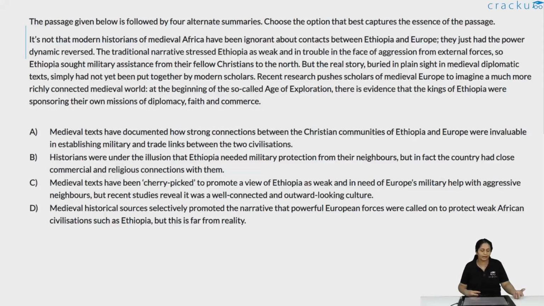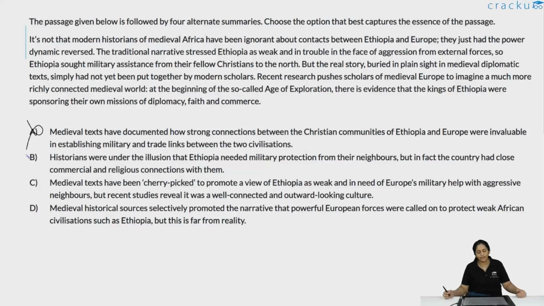So let's take a look at the options. Medieval texts have documented how strong connections between Christian communities of Ethiopia and Europe were invaluable in establishing military and trade links between the two civilizations. This is talking about actually debunking a widely held earlier narrative, which was essentially where they assumed a certain power dynamic, which was just not true. And this option completely misses the fact that an earlier held view has to be debunked. So A is clearly not the right option.